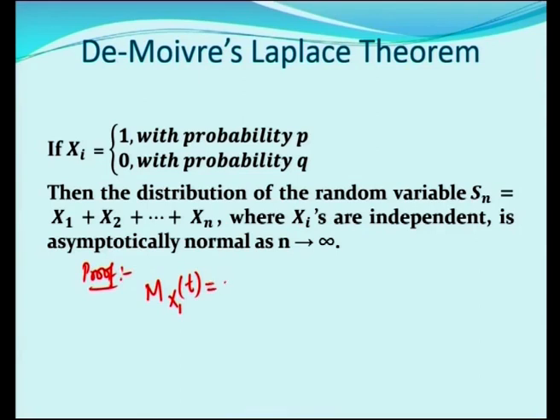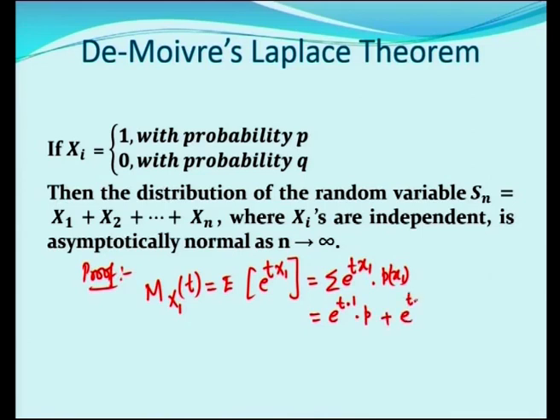The moment generating function of x1 of t is E of e power t x1, which is the summation of e power t x1 into p of x1. It has probability p when it takes the value 1. So this is equal to e power t into 1 into p plus e power t into 0 into q. So this is p e power t plus q.